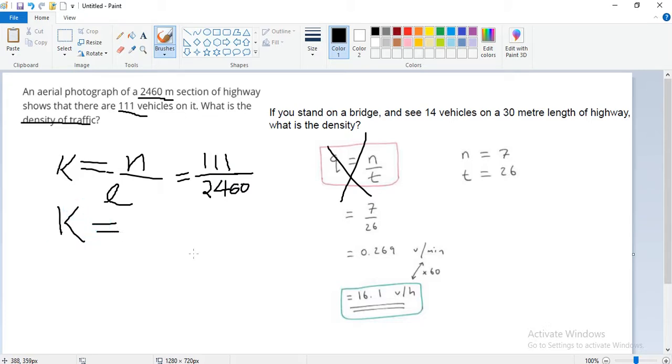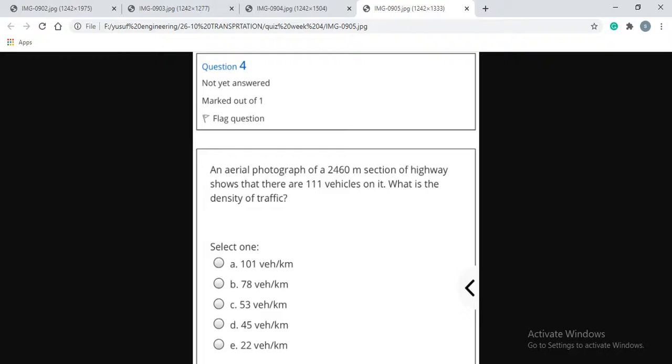So 111 upon 2460 is 0.045. Okay, and it will be vehicles per meter.